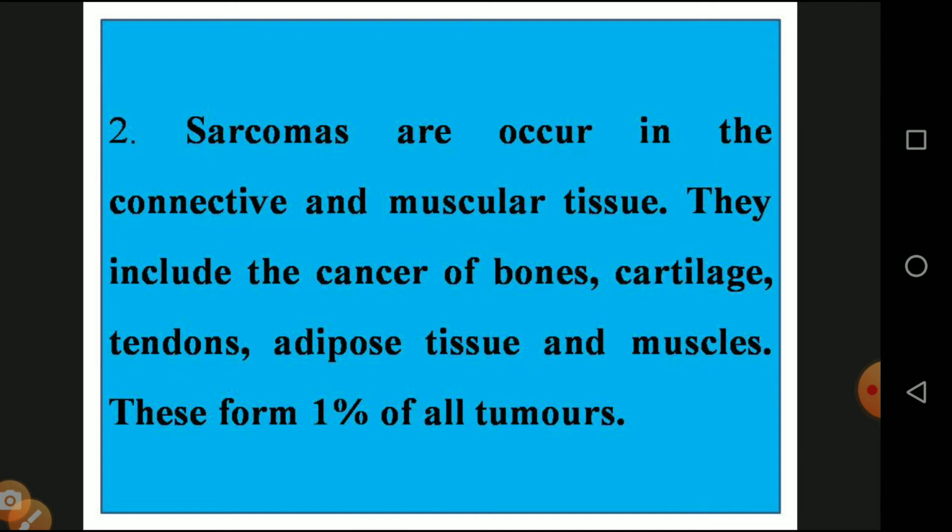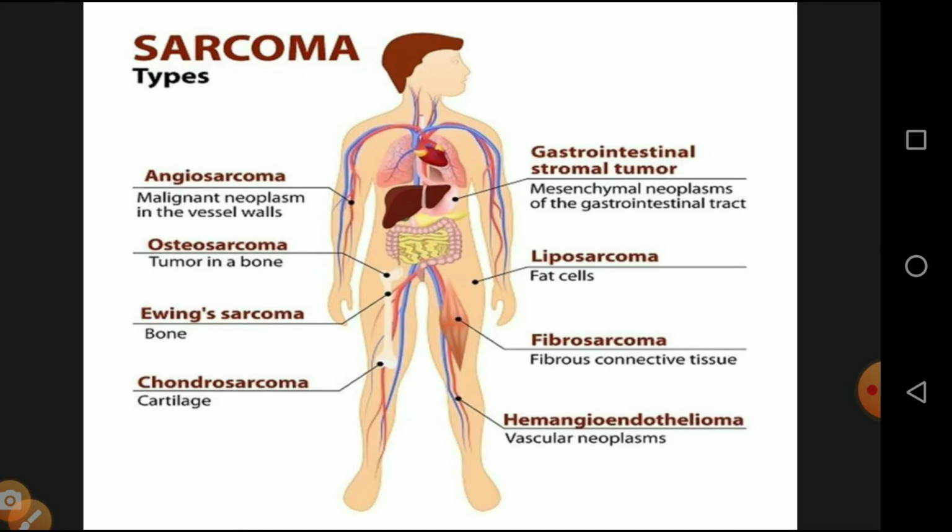They include cancers of bone, cartilage, tendon, adipose tissue, and muscles. These form only 1% of cancers in the world among all people. So we have studied bone, cartilage, tendon, and adipose tissue, all these things from the 9th standard syllabus. We will see what carcinomas are caused by these things.